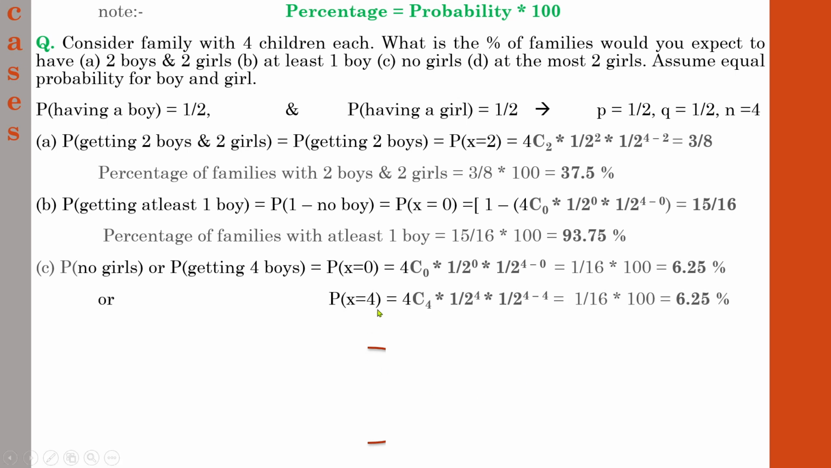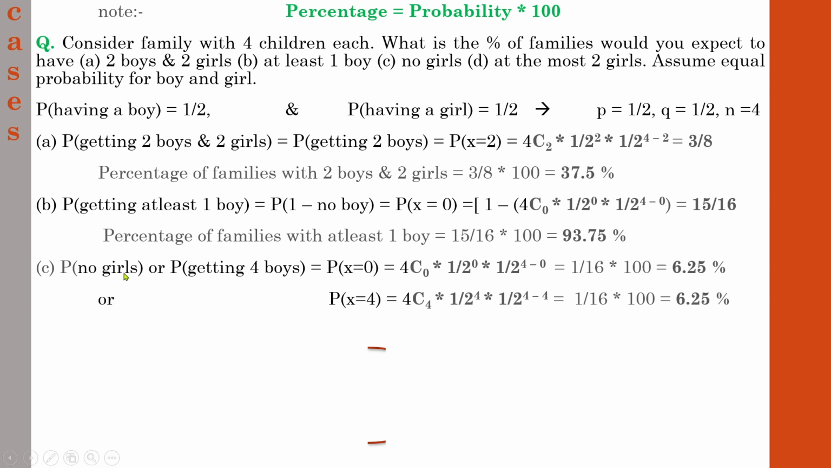Okay, in this case, you can do the problem in two ways. Either you can go for finding the no-girl situation, or you can go for getting all the children in the family as 4 boys. If you go for either method, you will get the same answer. First one, in the question it was said that no girls, so let x be 0, and we have done that and found 6.25. You can choose either method, it's up to your discretion.